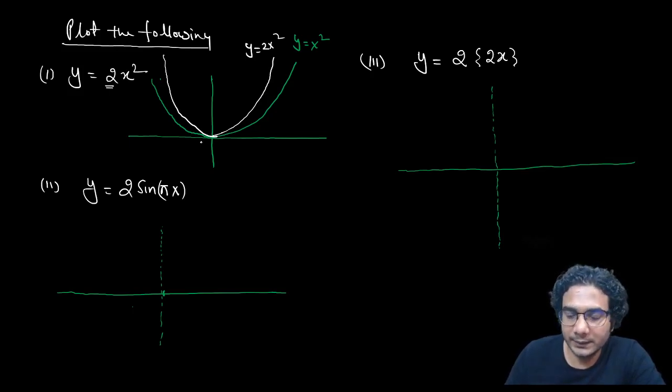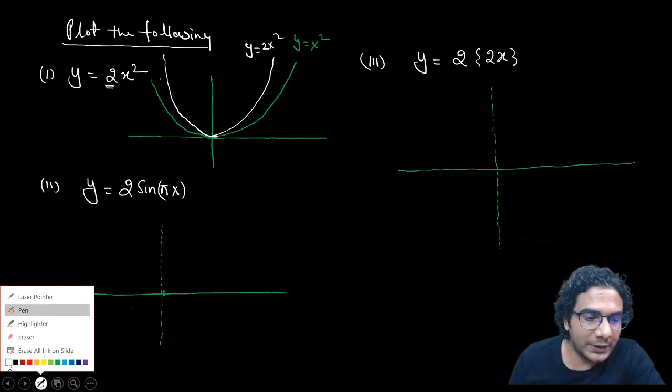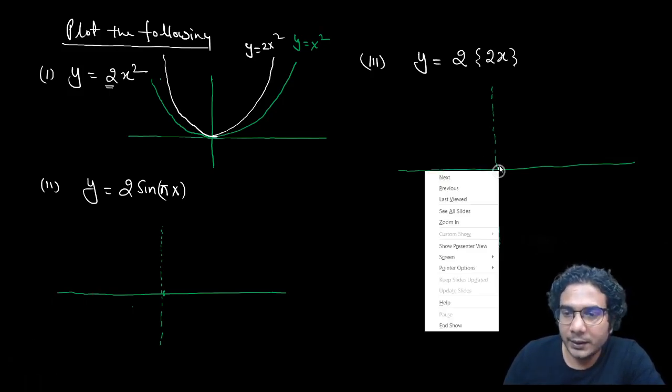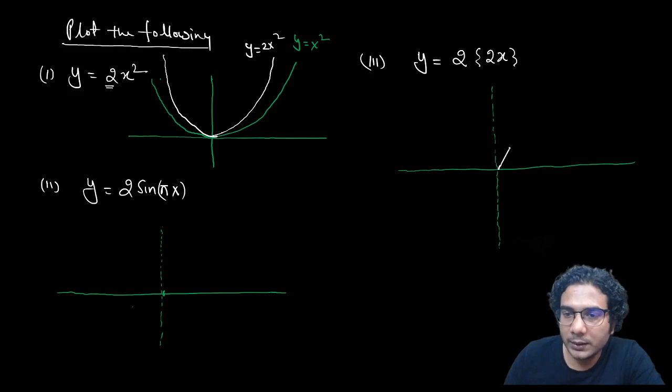Now the second one. You can directly plot the graph of y is equal to fractional part of x and change the x and y coordinates. That's it. See, you need to plot this graph, this fractional part of x. All right. Now what is this point going to be? Because you are multiplying x by 2, so this point will become 1 by 2. You need to divide this. This point is 1 by 2.